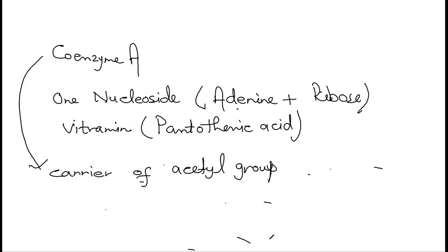In each turn of the cycle, one acetyl unit is removed from the fatty acid chain, and that unit combines with coenzyme A to produce acetyl coenzyme A, which enters the Krebs cycle. The difference is that in glucose metabolism, the acetyl coenzyme A produced in the link reaction comes from pyruvate, but here it comes from the fatty acids.